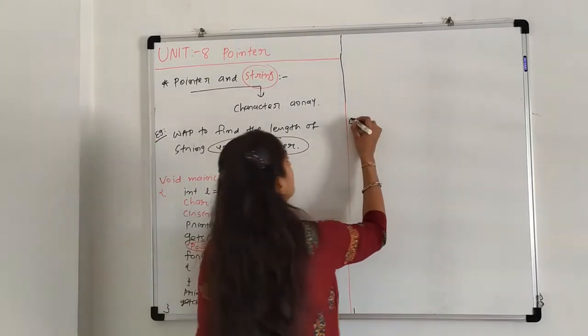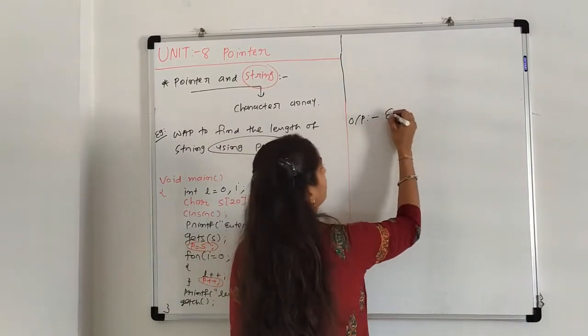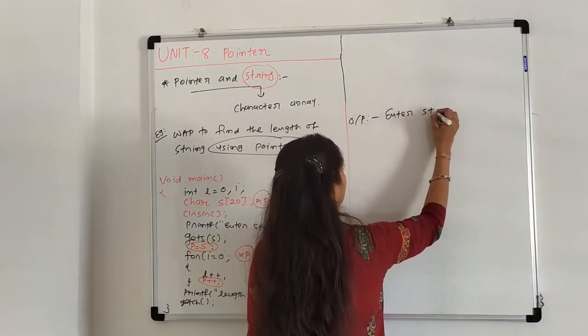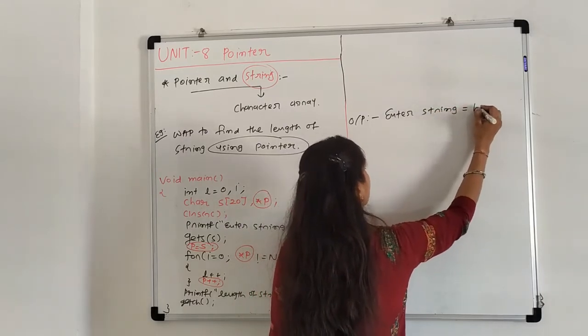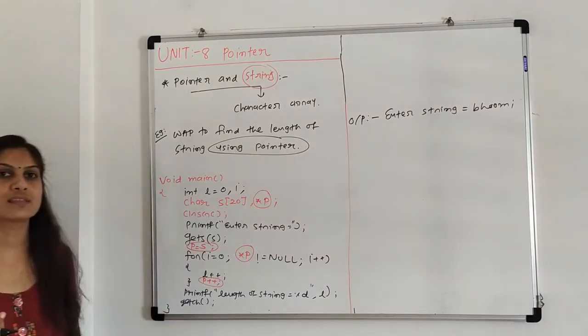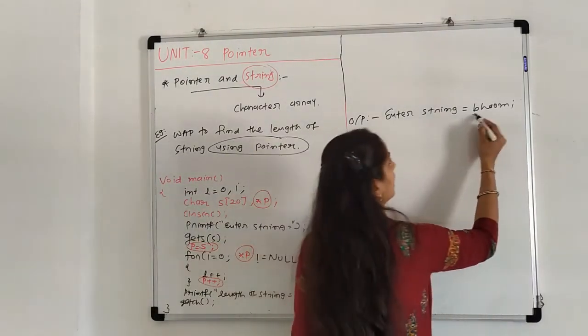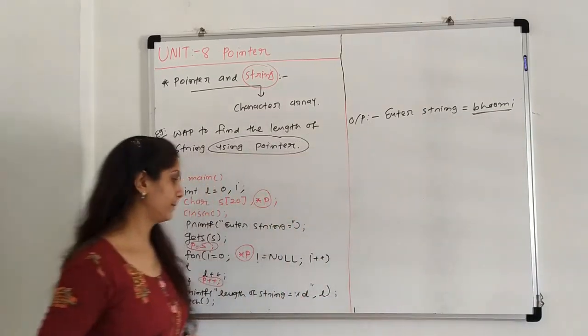Now the output of this program is what? The message is enter string. And suppose I enter the name movie. That is my string. A string is nothing but a collection of characters. So the number of characters is known as a string.